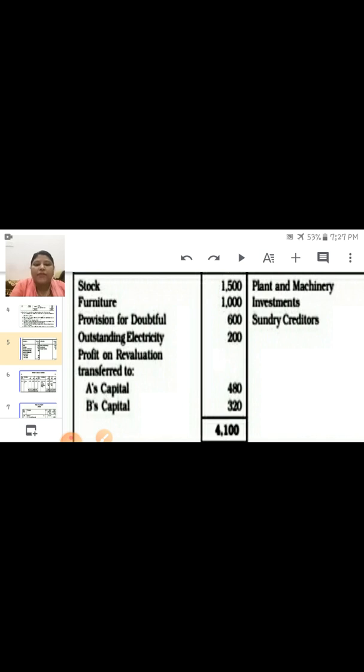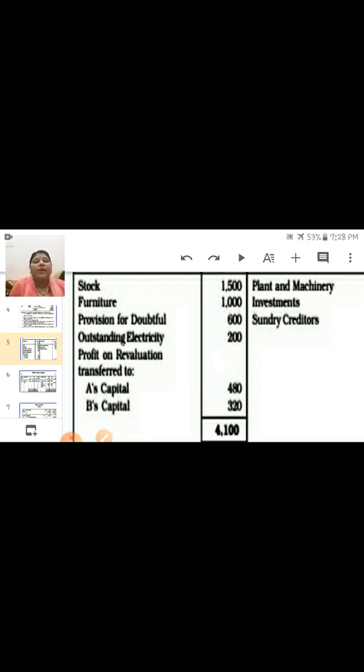A's capital account 480, B's capital account 320, to revaluation account 800. In this way you have to transfer all the journal entries. You have to make all the journal entries from the revaluation account. Okay children, this is the one method.